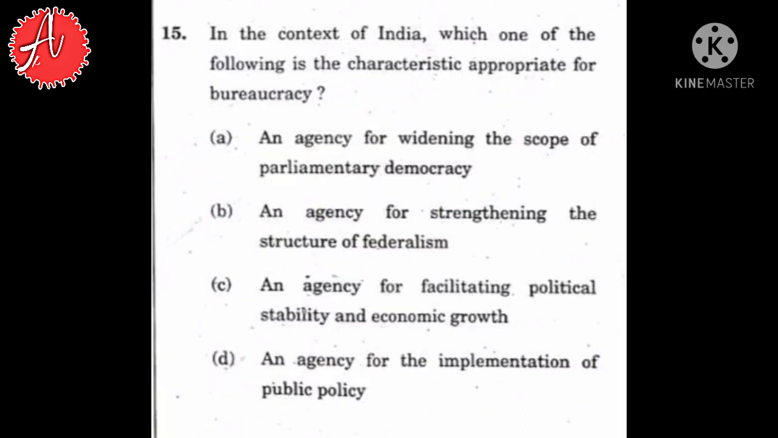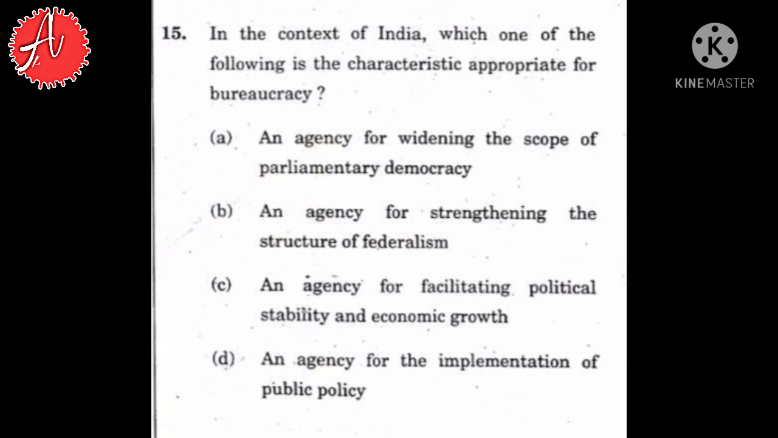Now look at question number 15. In the context of India, which one of the following is the characteristic approach for bureaucracy? If you see bureaucracy, the two main functions of bureaucracy are, first, providing policy input to the elected representatives, and the second is implementation of public policy.